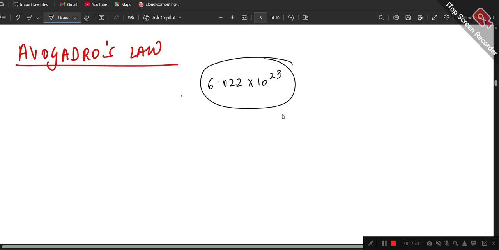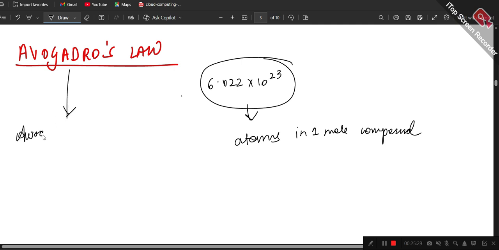This is how many atoms are present in 1 mole of a compound. What does the law state? There is a scientist by the name of Avogadro. It is the name of the scientist upon whom this law has been named.